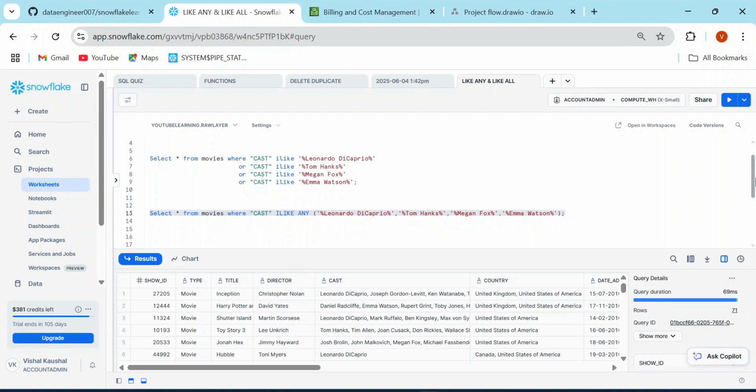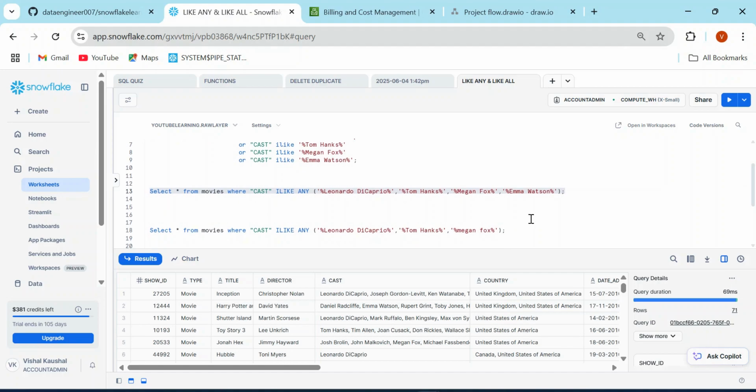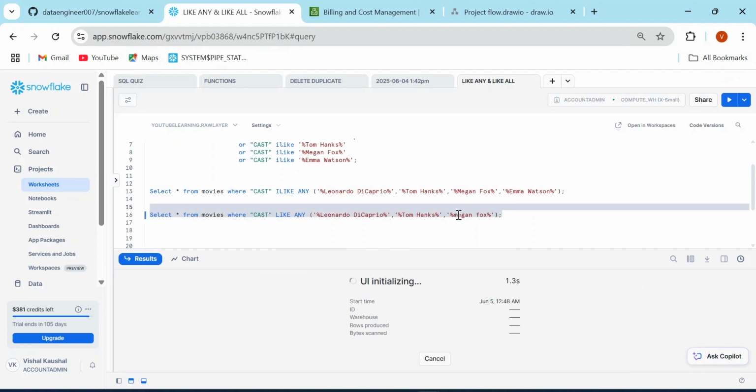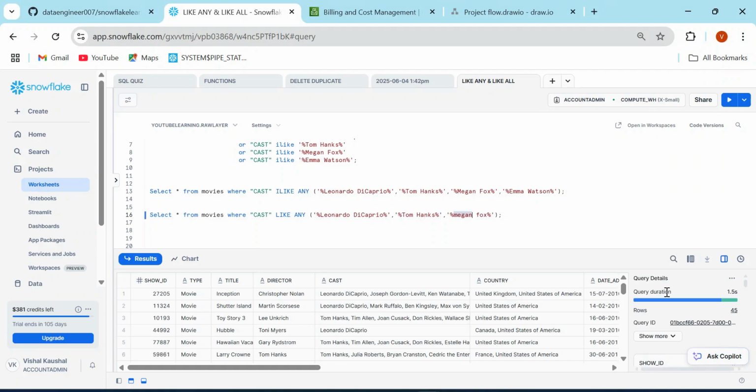All right. Now, moving ahead, we have already seen LIKE ANY and ILIKE ANY, so how is this going to be different for you? If I go for LIKE ANY, even though I'm using Megan Fox, it is not going to return any record where the cast is Megan Fox. The reason is that I'm using a small m, while the m in Megan Fox is capital.